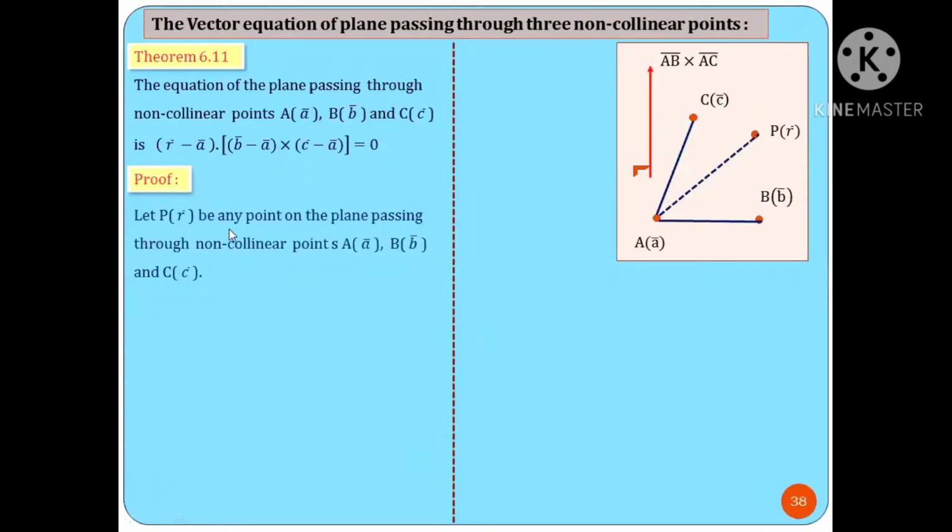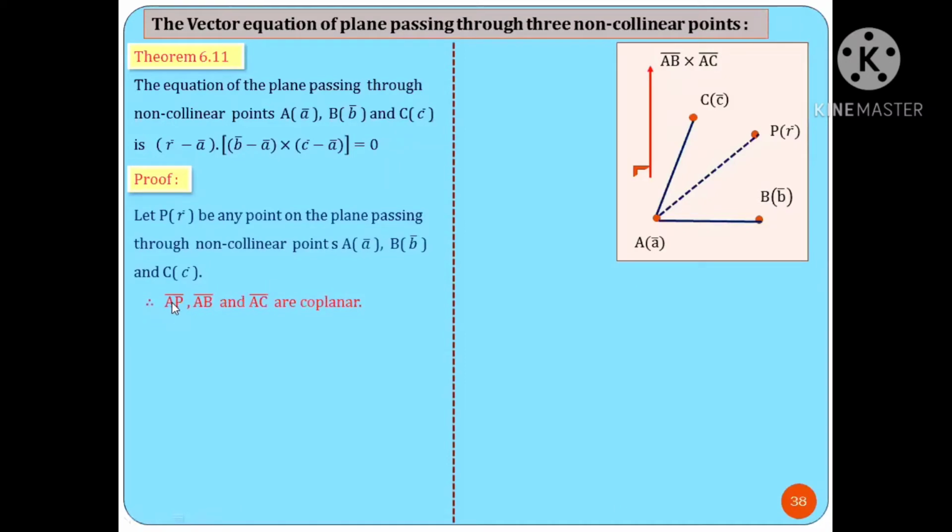Let P of R bar be any point on the plane passing through non-collinear points A of A bar, B of B bar and C of C bar from the figure. Then vectors AB bar, AC bar and vector AP bar, these three vectors are in the same plane.